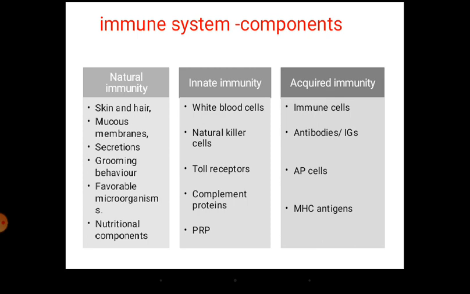The last column I have given is acquired immunity. So the first one is the physical barrier, natural immunity, which by competition or other means drives away the pathogen.